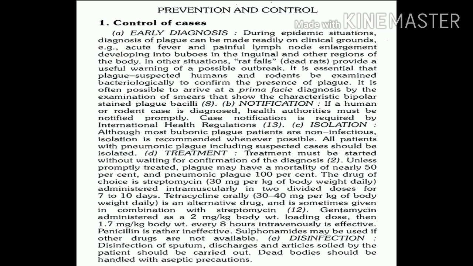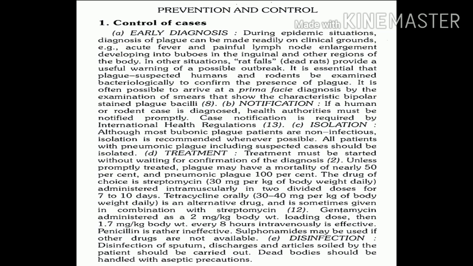Now regarding isolation of cases and treatment of cases, which type of cases should we isolate? The base of this is very clear to you. As you know, bubonic cases are non-infectious, so there is no need to isolate these cases. So which cases will you isolate? Yes, these are cases of pneumonic plague. As we know, these cases can spread infection by the respiratory route, so it is very essential to isolate cases of pneumonic plague.